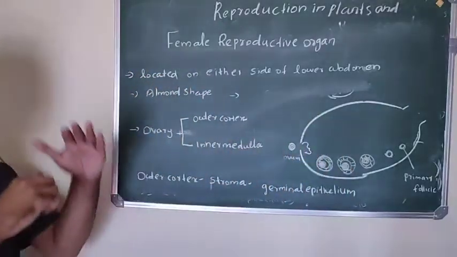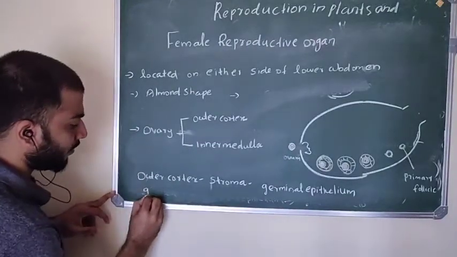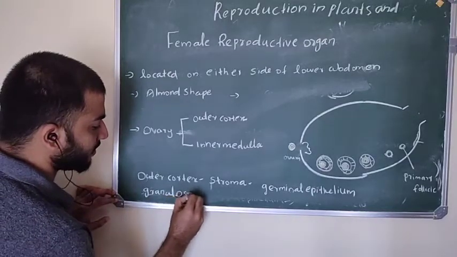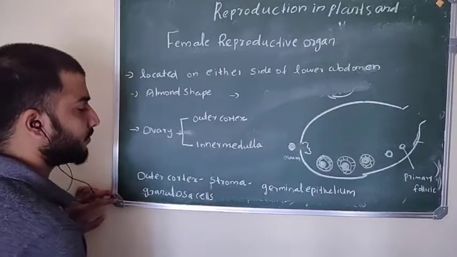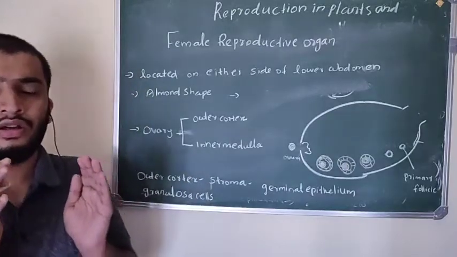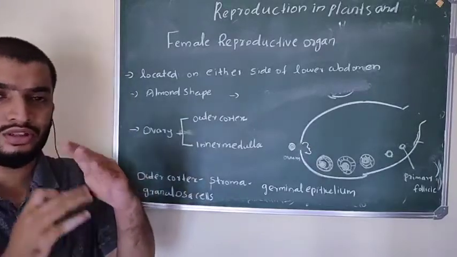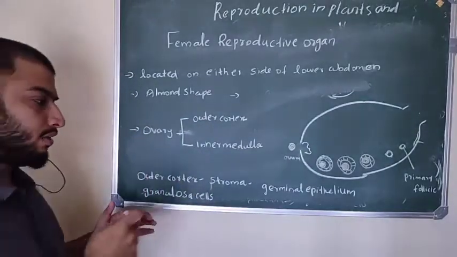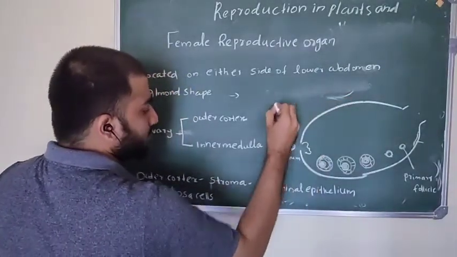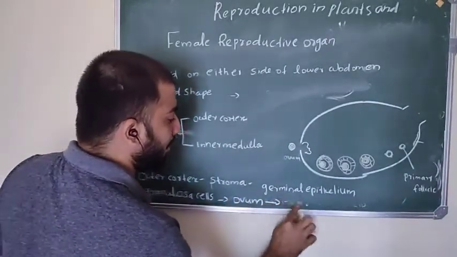The outer cortex of the ovary is lined by germinal epithelium, and from this germinal epithelium, granulosa cells are formed. They form epithelial cells called granulosa cells. Okay, so the outer cortex consists of a compact, connected network of connective tissue called stroma, and it is lined by germinal epithelium, from which granulosa cells are formed. These granulosa cells surround the ovum and form the primary follicle.